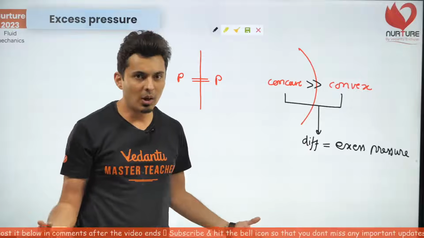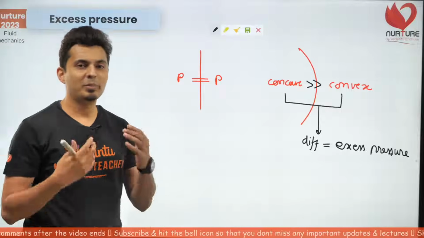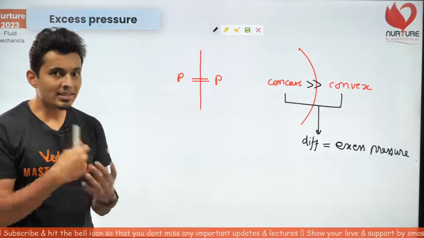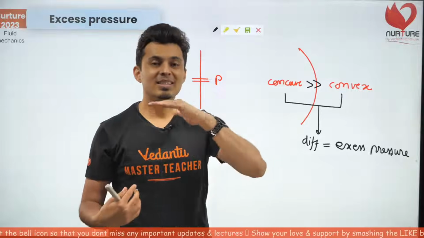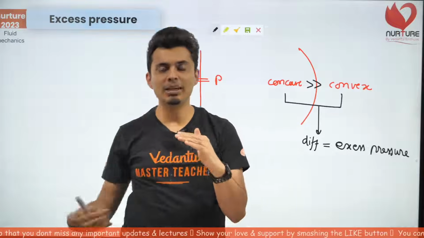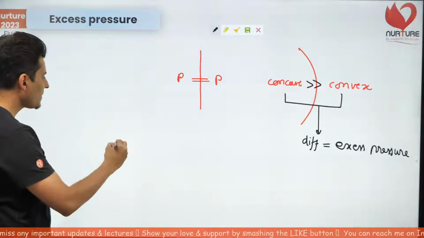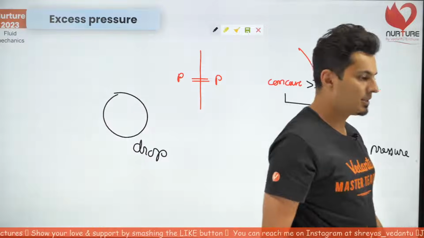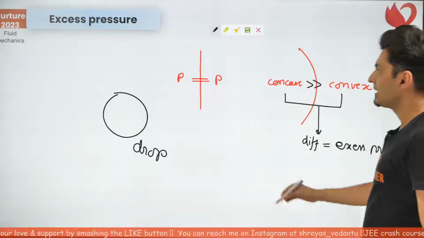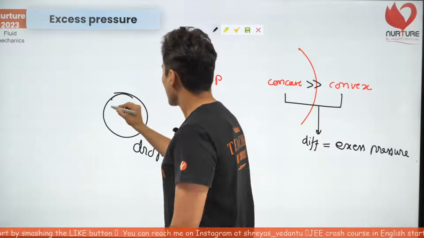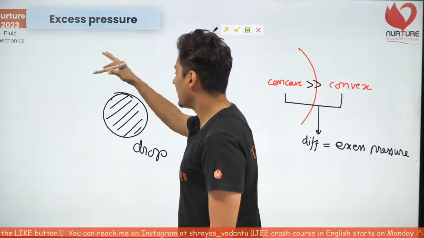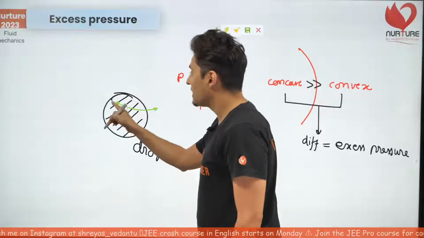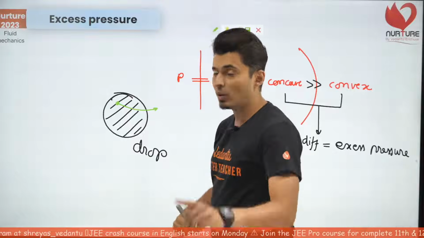because at the end of the day, what is a bubble? What is a drop? What is a bubble in water or any liquid? It's nothing but a curved surface which is separating two different media. I'll give an example. Just imagine if I take a drop of water. What do you think it is at the end of the day? It is nothing but a curved surface. This is made of liquid. The air is surrounding it. Obviously, this inner part is on the concave side of it.